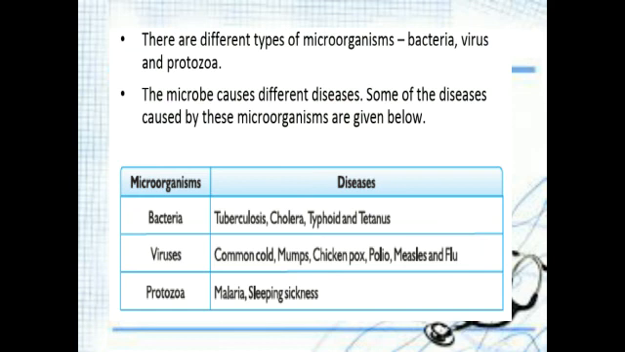Microorganisms are very minute organisms that cannot be seen by our naked eyes. They can be seen only through a microscope. They can be found in soil, water, food, waste, etc. Some of the microorganisms are bacteria, viruses and protozoa. And here is the list of diseases caused by those microorganisms.